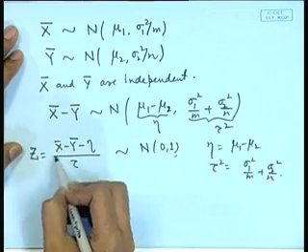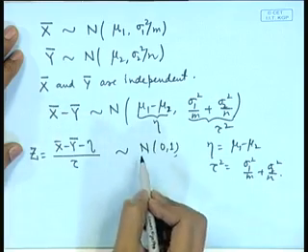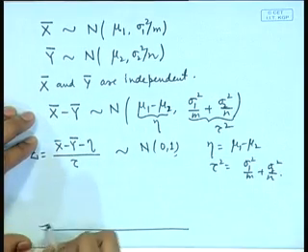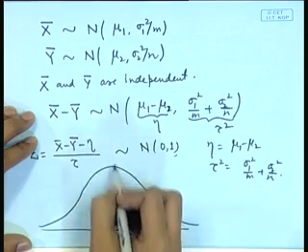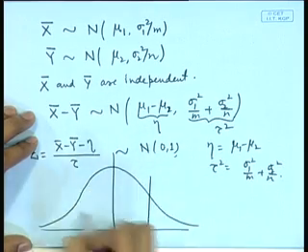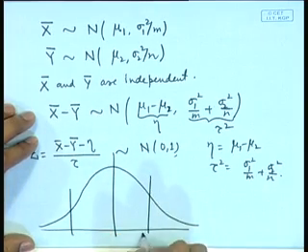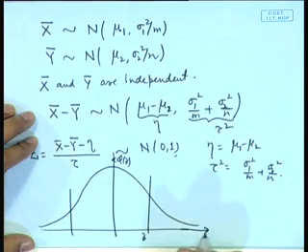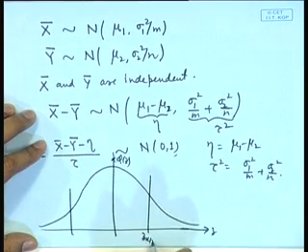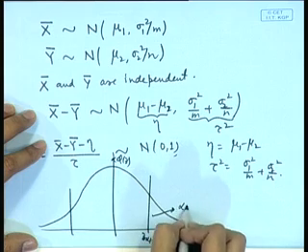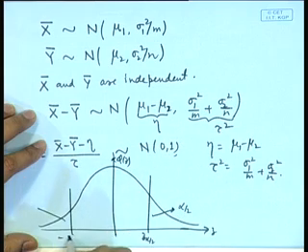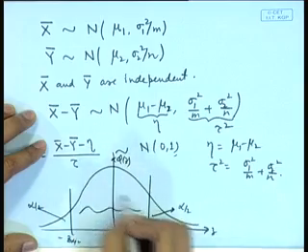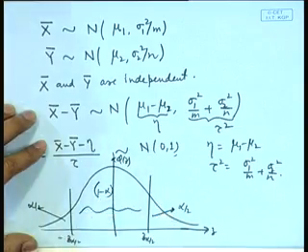Therefore, this can be considered as a pivot quantity, and as before we can make use of the points of the standard normal distribution to write down a confidence interval. So, if this is the phi z, that is the density of the standard normal distribution, then z alpha by 2 is this point such that this probability is alpha by 2, then on this side you have minus z alpha by 2, that is this probability is alpha by 2. So, the intermediate probability is 1 minus alpha.